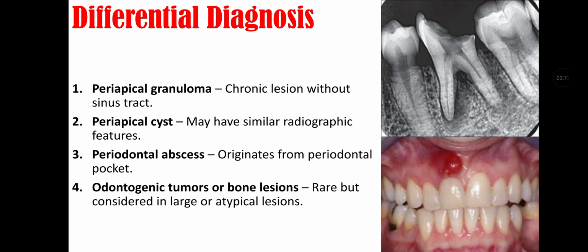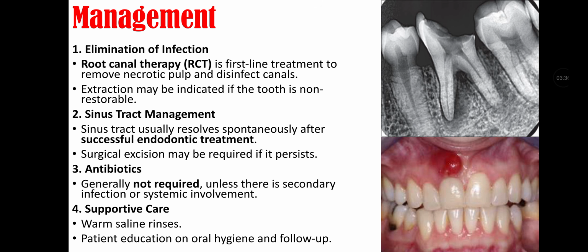Differential diagnosis: it is from the periapical granuloma. In that case, chronic lesion is there but without sinus tract. Second differential diagnosis is periapical cyst that may have similar radiographic features. Third is periodontal abscess that originates from periodontal pocket. Fourth is odontogenic tumor or bone lesion. It is rare but considered in large or atypical lesions.